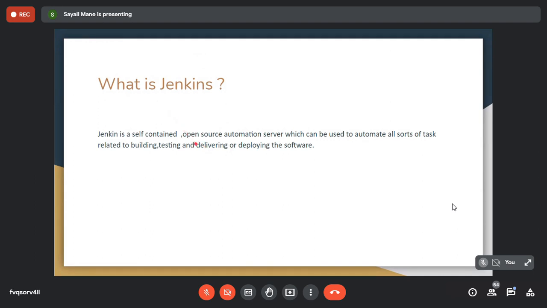So let me read the definition. What Jenkins is: a self-contained, open source automation server. Automation means automating all your tasks. Which tasks? Building, testing, delivering, or deploying the software. That's it. Open source automation server; the term automation is mentioned again. It means it automates all your tasks, which are your build, test, delivering, or deploying of the software. Okay, understood what Jenkins is?